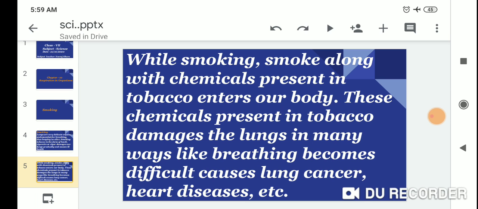These chemicals present in tobacco damage the lungs in many ways, like making breathing difficult, and causing lung cancer, heart diseases, etc.